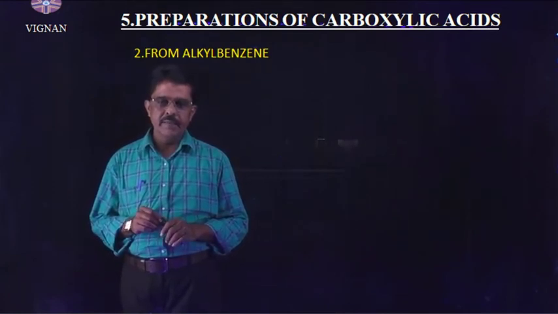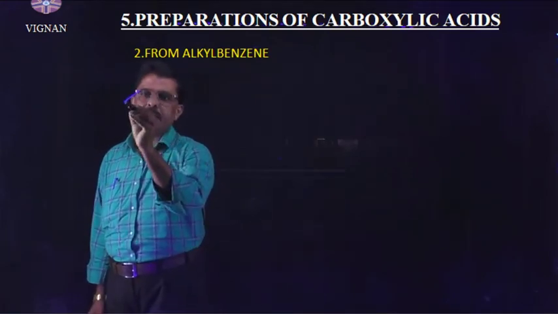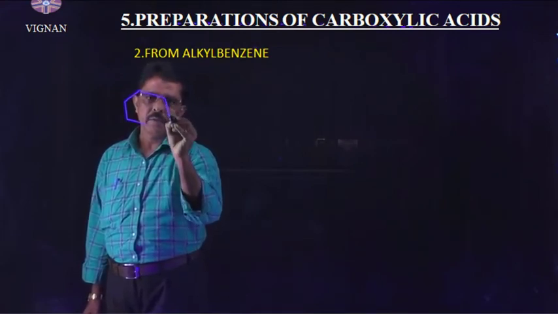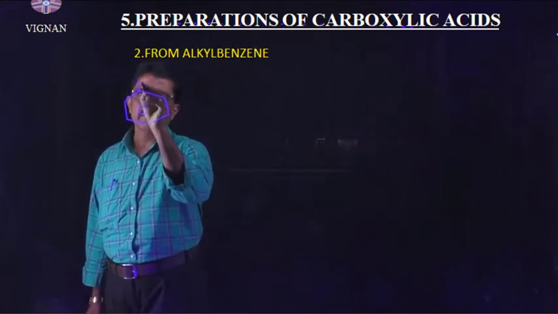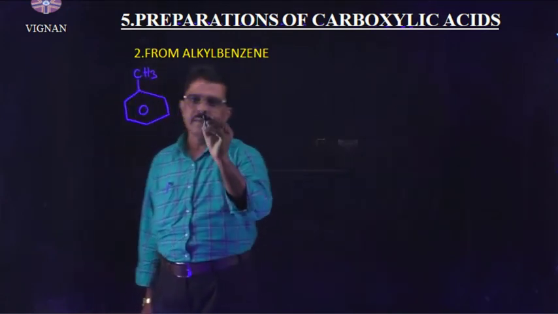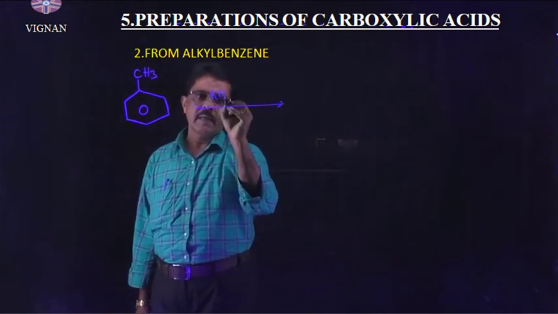Alkyl benzene means what? Alkyl substituted benzene. Suppose I want to take here toluene. Toluene formula, you know about that. Benzene ring consists of one methyl group. This is subjected to oxidation with KMnO4.